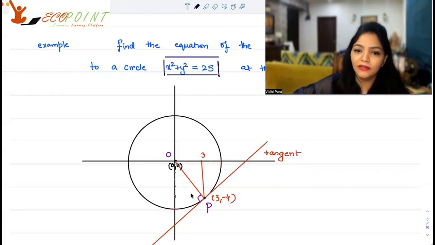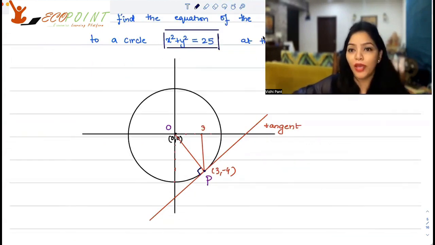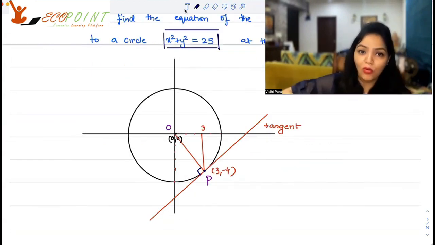What I can see here is, if I take this point P, which has the coordinates 3, minus 4, and join it to the center, I can create a perpendicular to the tangent, which is the radius. Now you have 2 points, O, which is your center, and P, which is a point here.